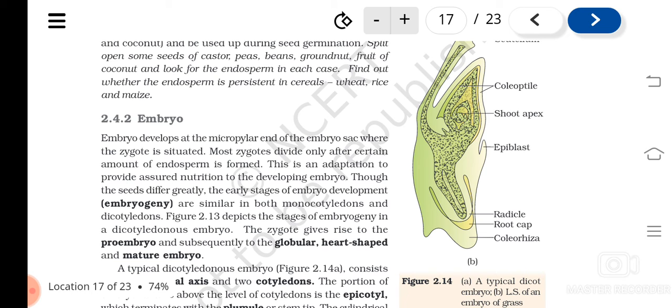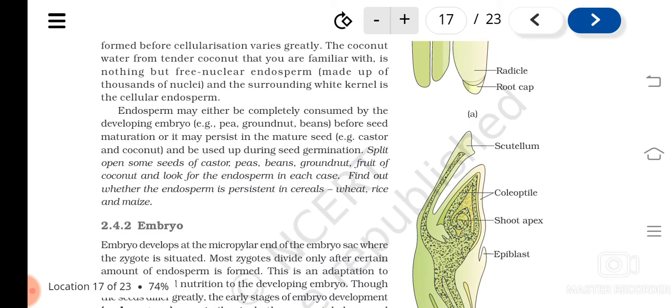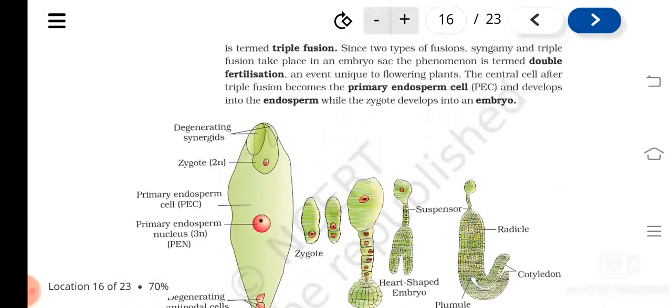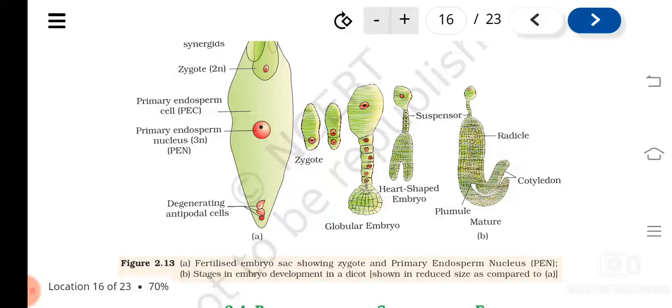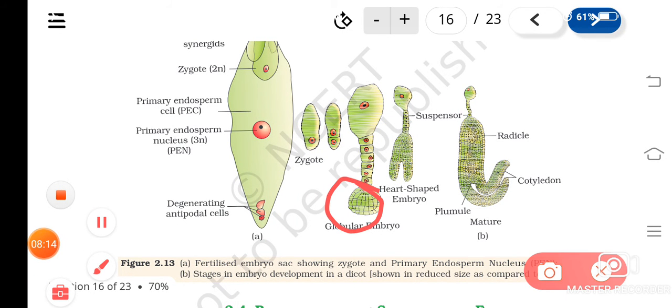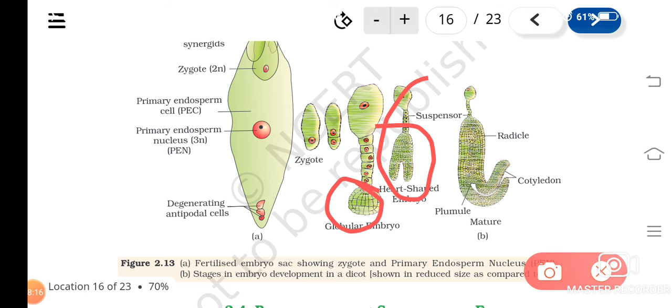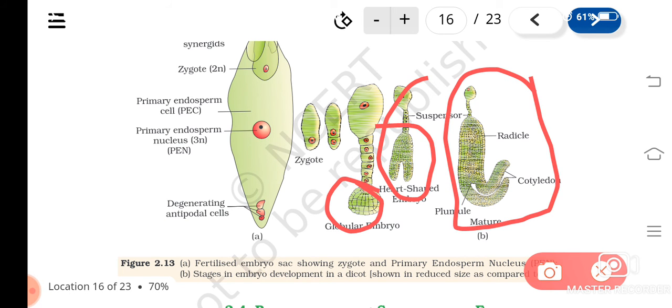And you can see that the dicot embryo and monocot embryo are entirely different, but the early stages of their development are similar. The zygote will give rise to the proembryo. Then it will get divided into a globular type of embryo, then a heart-shaped embryo, and then a mature embryo. This is the diagram of a mature embryo. This diagram also you have to learn.